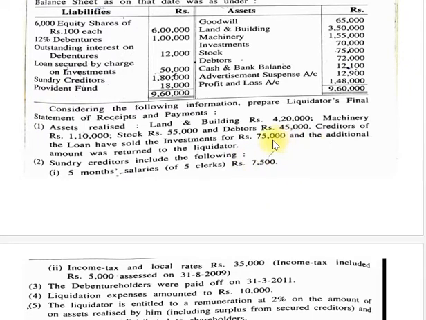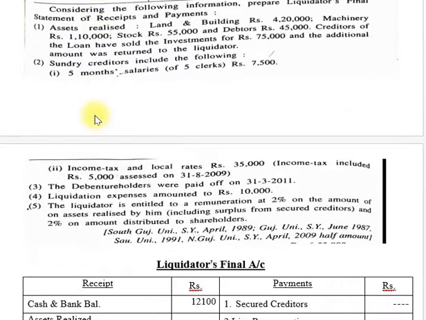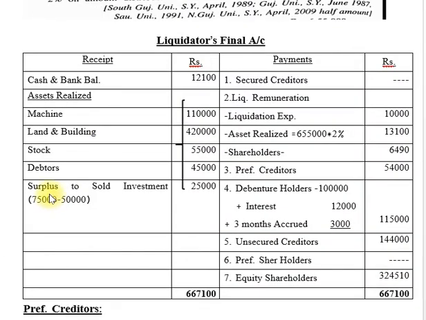So friends, our creditors sold it, meaning our liquidator did not sell the investment. So we note down here only the surplus. Whenever any asset or investment is sold by the creditors, then you note down on the receipt side only the surplus.